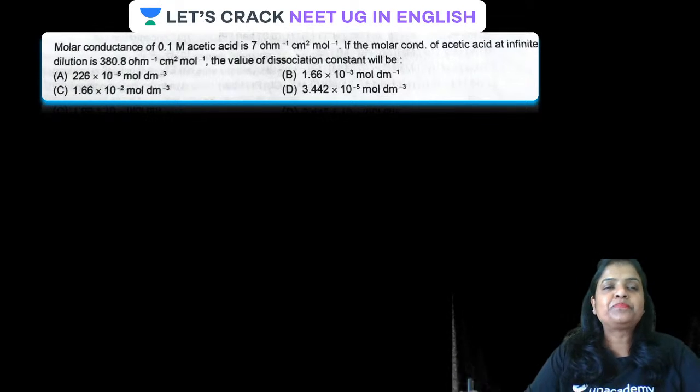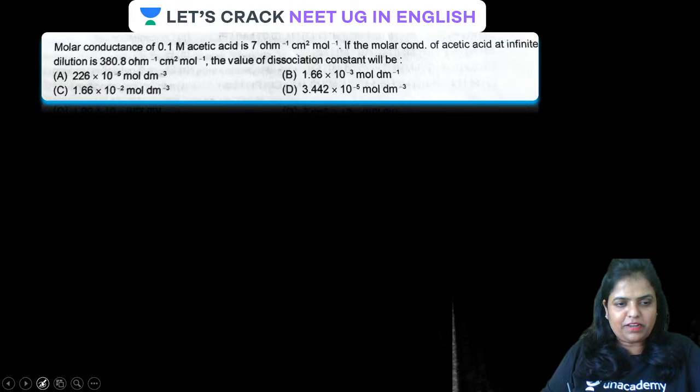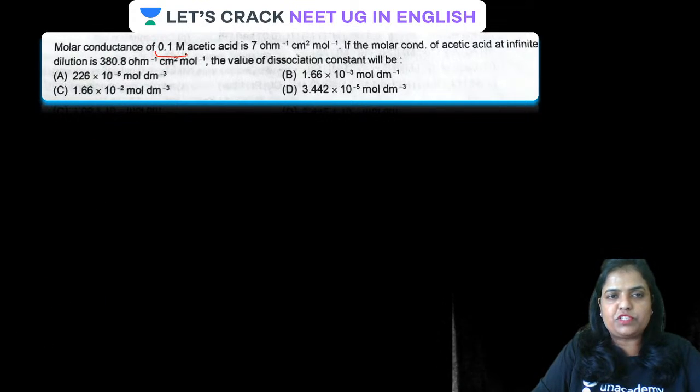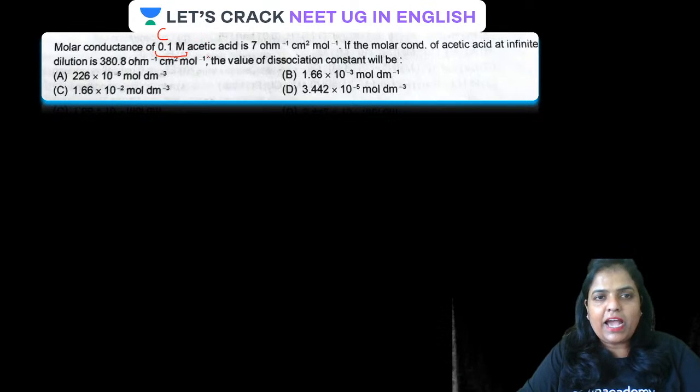I'm repeating again. Okay, guys, let me write down the things which are given. Molar conductance of 0.1 molar, this is the concentration, guys, acetic acid is 7 per ohm per centimeter square per mole. This is molar conductance. At any concentration, we call this molar conductance at particular concentration.